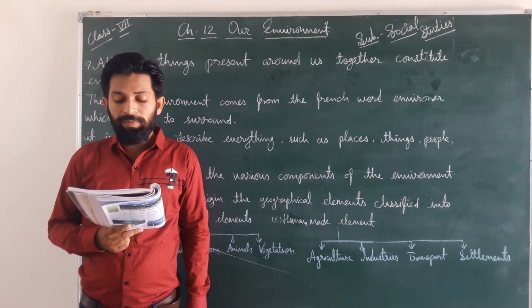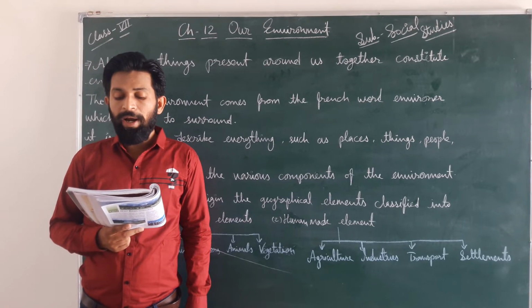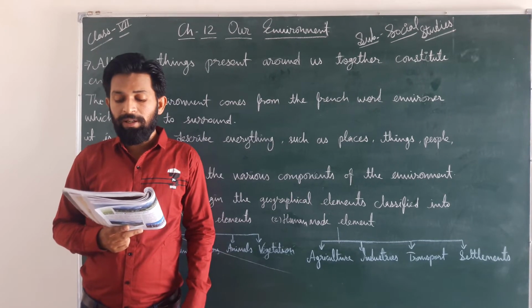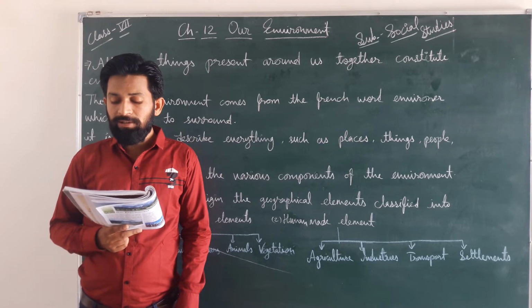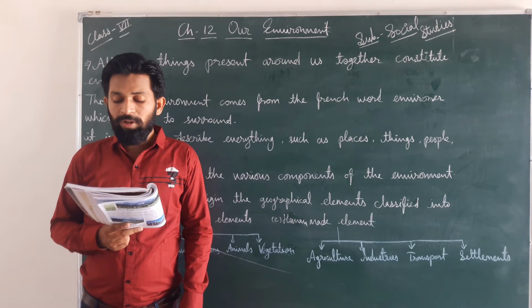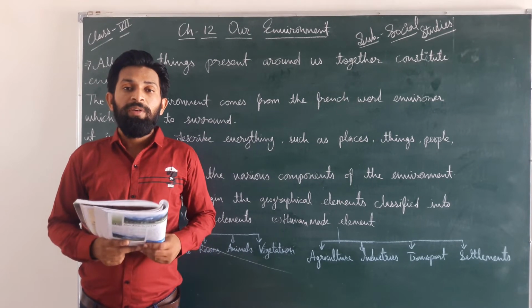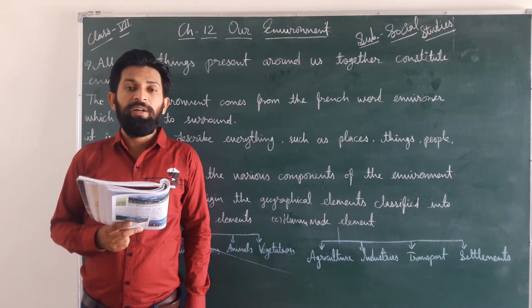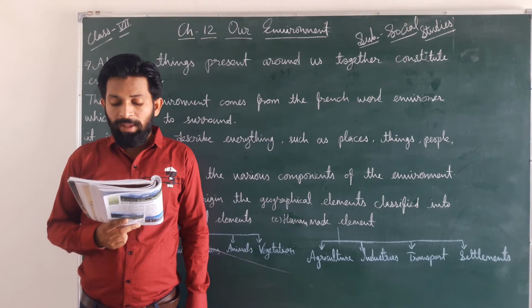Second one is hydrosphere. Hydrosphere refers to the presence of water in all its forms. Hydrosphere means, hydro means water. Water in whichever form is present on the earth is known as the hydrosphere, like oceans, seas, rivers, lakes, ponds, etc. Water is also found below the surface of the earth as groundwater. We know that from a borewell or a well we are fetching water, so that is the source of the underground water.